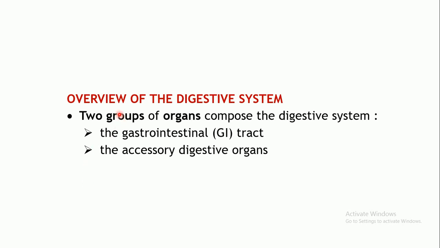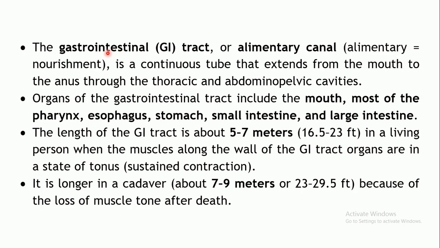Okay, so let us see what the different types of organs involved in the digestive system are, and what it is comprised of. Basically, the organs of the digestive system are divided into two groups: the gastrointestinal tract, popularly known as the GI tract, and the second group of organs, collectively known as the accessory digestive organs. Now let us see which organs are included under the gastrointestinal tract.